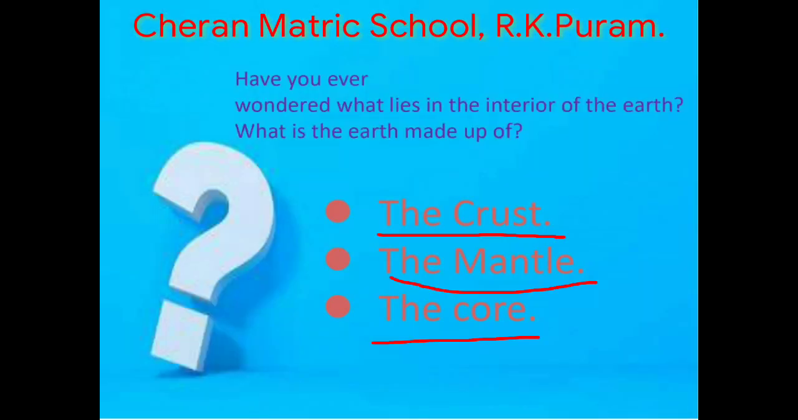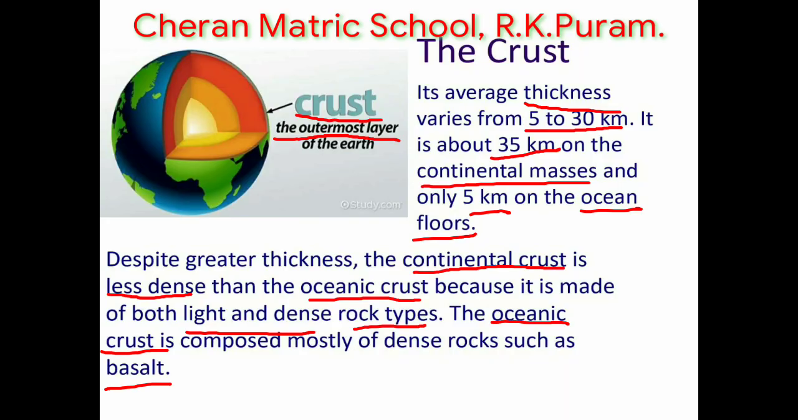Have you ever wondered what lies inside the earth? What is the earth made up of? Yes, the earth is made up of three concentric layers. They are the crust, the mantle and the core. First, we will see the crust.